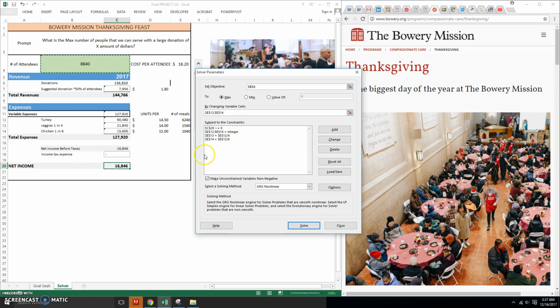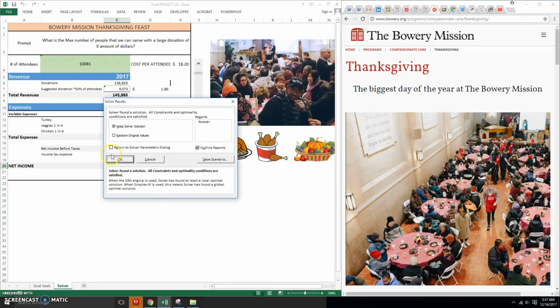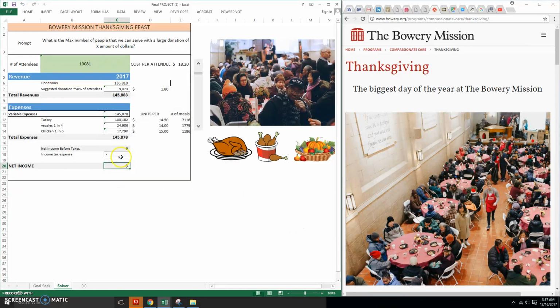E13 and E14, veggies and chicken: the veggies have to be 1/4 the number of turkey, and chicken has to be 1/6 of the number of turkey meals as well. So with all this in place, we can now solve, and let's see what happens. Solver has found a solution, and the max number of attendees with this amount of donations, $136,810, is 10,081 attendees.